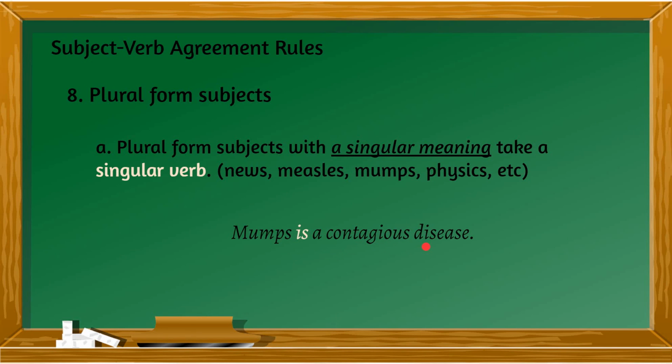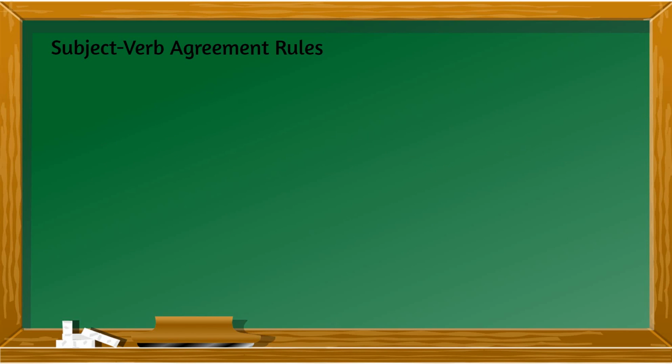Mumps, of course, that's a disease. You don't say mump, okay, but mumps is singular. News is also singular. I heard that the news is about the typhoon. So, news is singular as well.